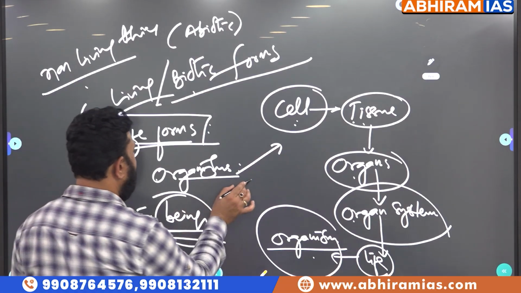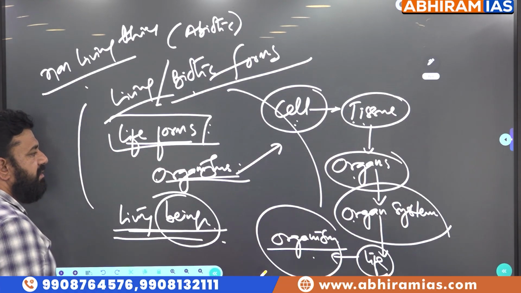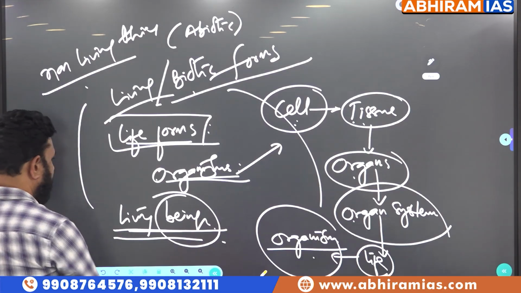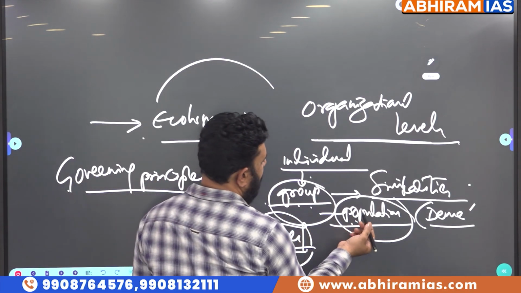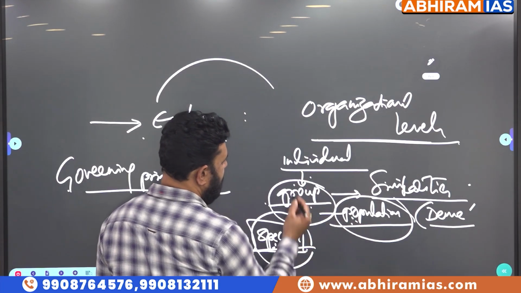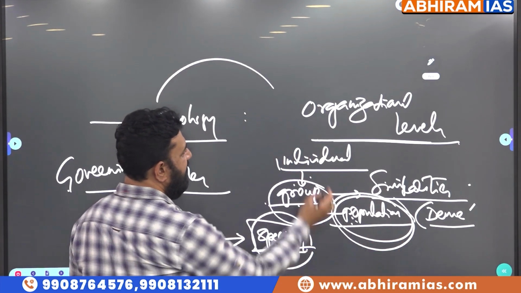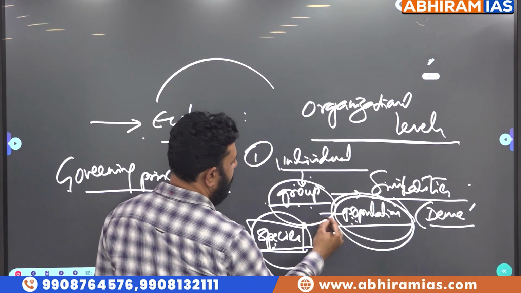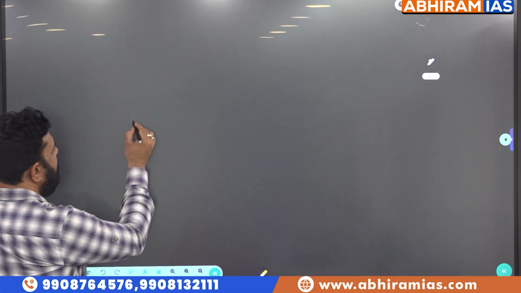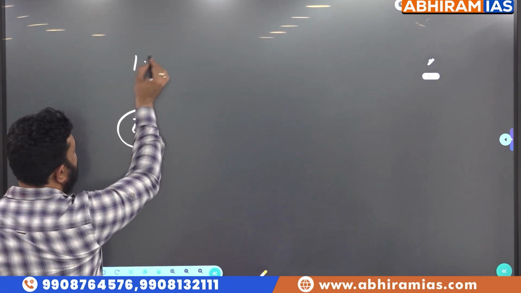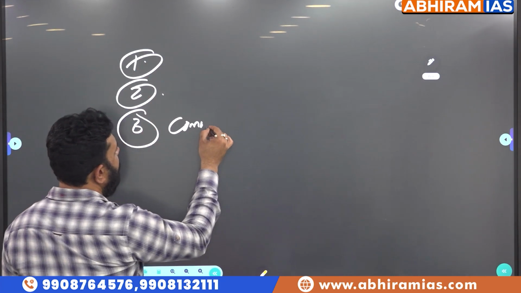Okay, getting back, an organism means it should possess cells, tissues, organs, organ systems. Hence, they become organisms. And a group of organisms belonging to the same species is called what? Population. That is the second organizational level in ecology. And what is the third organizational level in ecology? First is individual, second is population, third is called community.